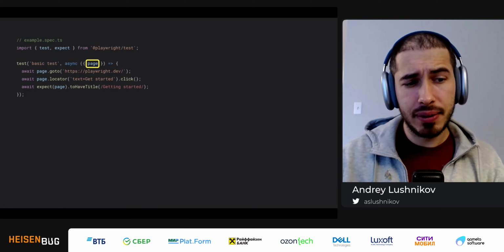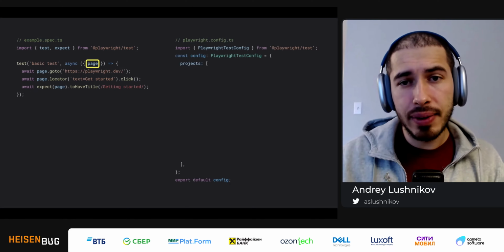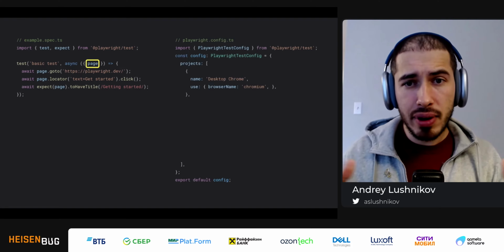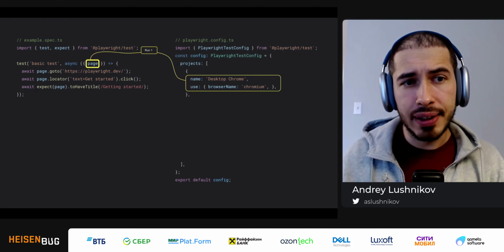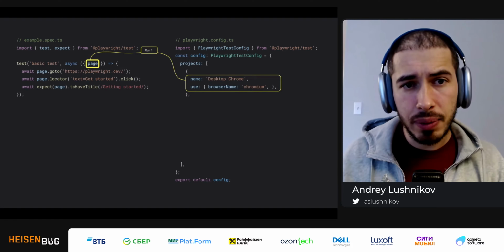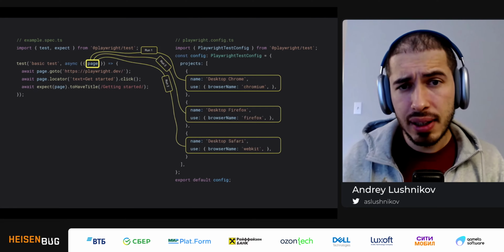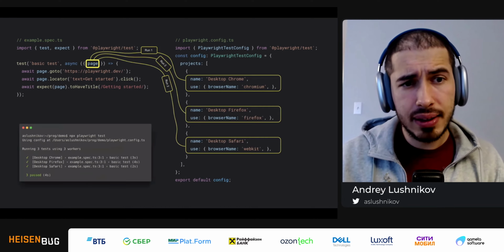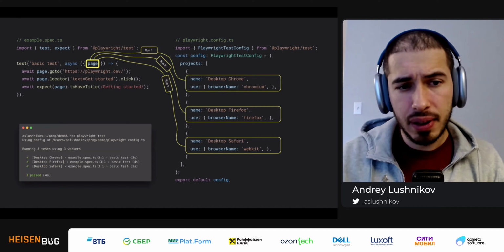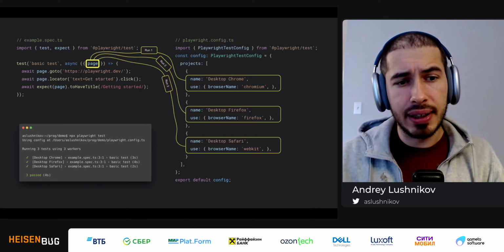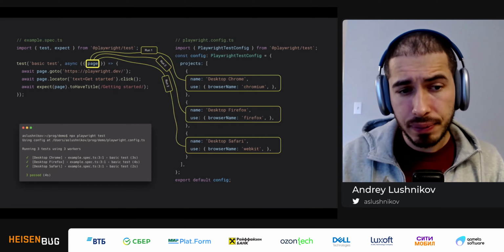Turns out that the first method to do this is to use a configuration file, like we've seen already in the demo. I have this projects list, and I can have this configuration with a desktop Chrome. Every time I run this test, the page will be a Chrome page. Now I can throw in a bunch more projects, and if I were to run this configuration now with npx playwright test, I will have 3 tests. So this example spec will be run against desktop Chrome, desktop Firefox, and desktop Safari.